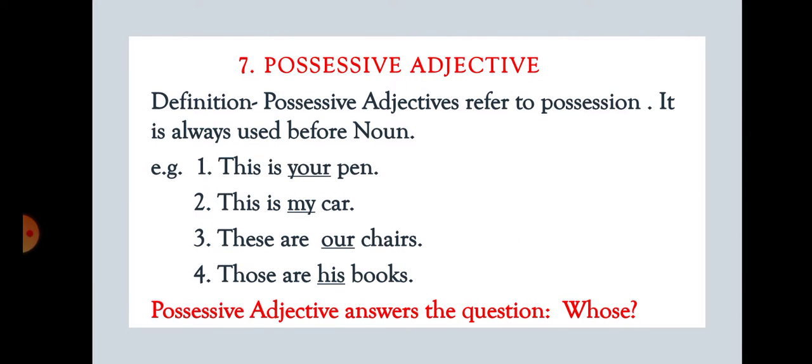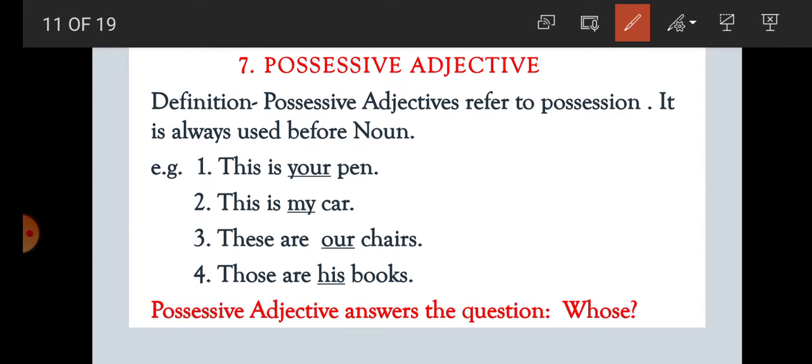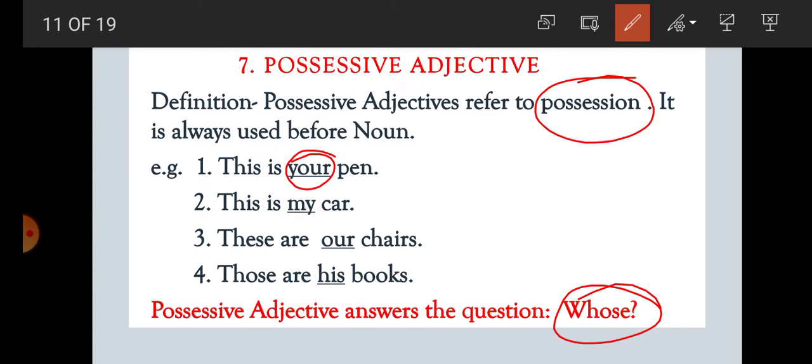Now, kind 7. Possessive adjective. What is a possessive adjective? Possessive adjectives refer to possession. It is always used before a noun. We all know, student, that all adjectives are used before a noun, and a possessive adjective is also used before a noun. And how will we get the answer to the question, student? Here the possessive adjective answers the question whose. For example, this is your pen. Whose pen? Your. This is my car. Whose car? My. These are our chairs. Whose chairs? Our. Those are his book. Whose book? His.